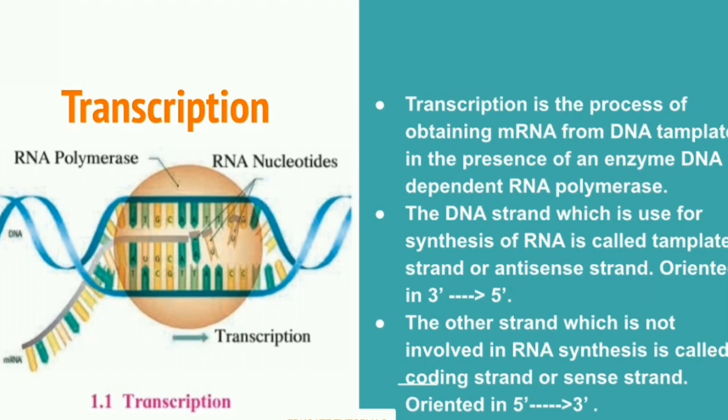We all know that there are two strands of DNA. The first strand, oriented 3' to 5', is known as the antisense strand or template strand, and the other one is the sense strand or coding strand, which is not involved in RNA synthesis. So transcription is clear. The basic concept of transcription is the synthesis of an mRNA from a DNA by using the DNA dependent RNA polymerase enzyme.